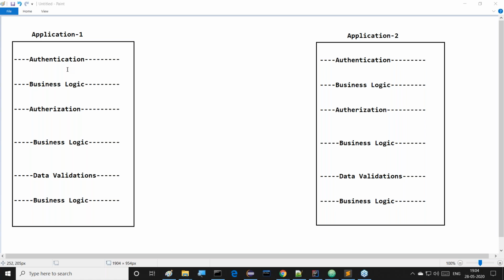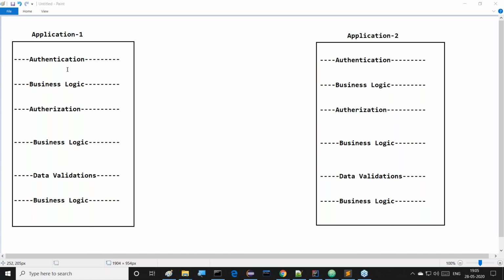But if I want to prepare an application for Axis Bank, first I need to identify what exactly the loan process is at Axis Bank and how much the interest rate is. I have to recognize that, and as per that only I implement my program for Axis Bank. When I'm preparing an application for HDFC, I have to understand what interest rate they are providing, and as per that I prepare my application again. So the interest rate varies from one bank to another. This is exactly called business logic.